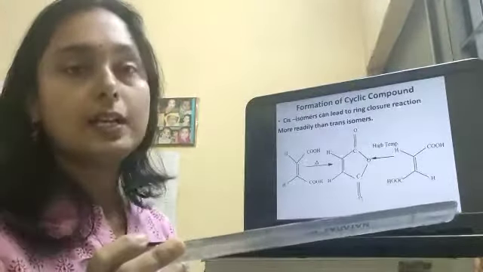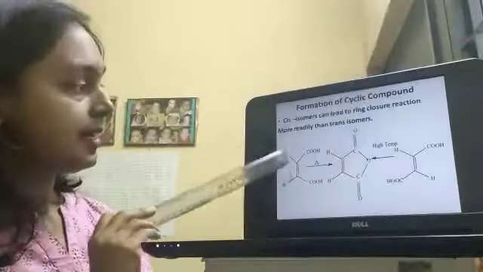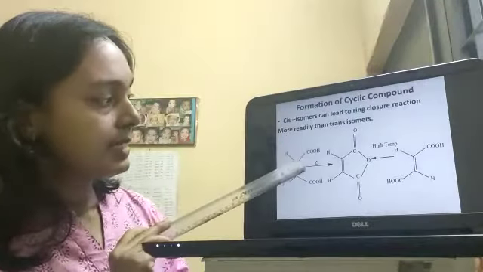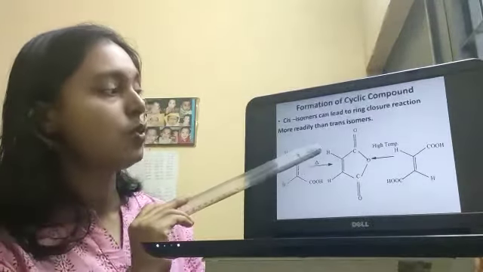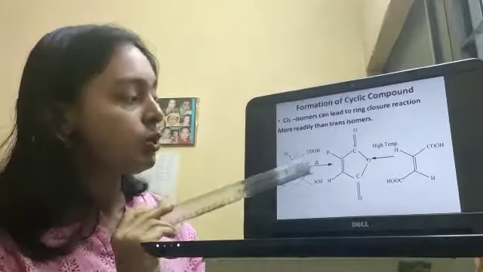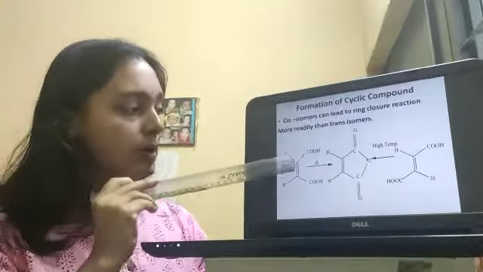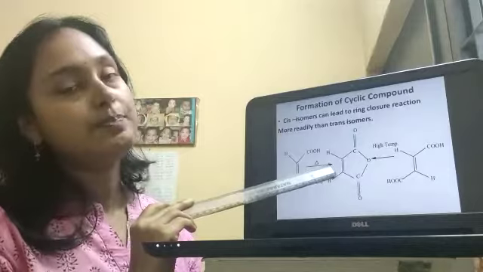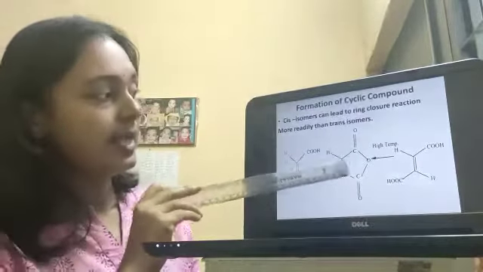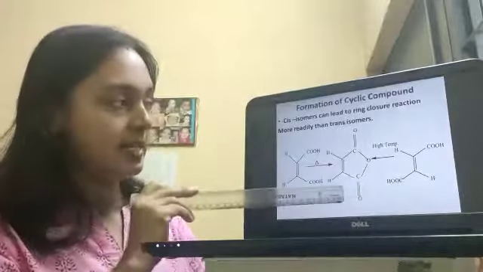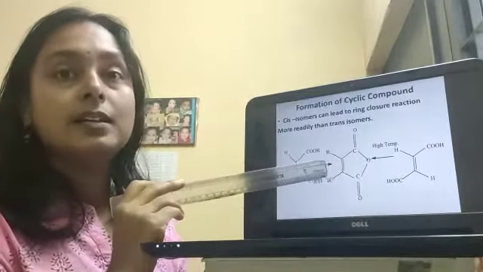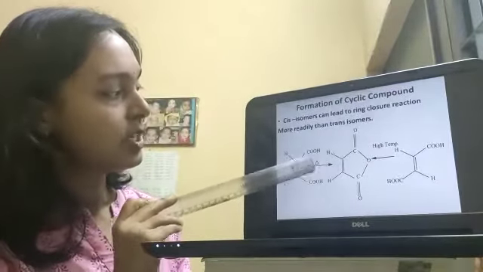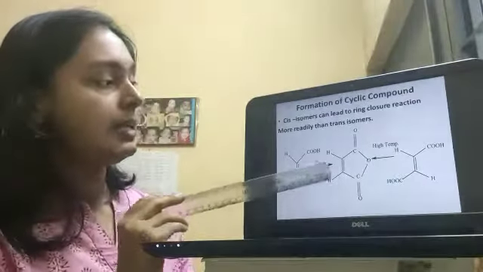Which can form the cyclic compound faster? We have taken the example of maleic acid, which is the cis isomer, as the COOH carboxylic acid groups are on the same side. These two groups are on the same side of this double bond, so it is the cis isomer. By heating it at only 150 degrees centigrade, we can get the anhydride, maleic anhydride, by the removal of an H2O molecule. From this OH and H, one H2O molecule will be removed.